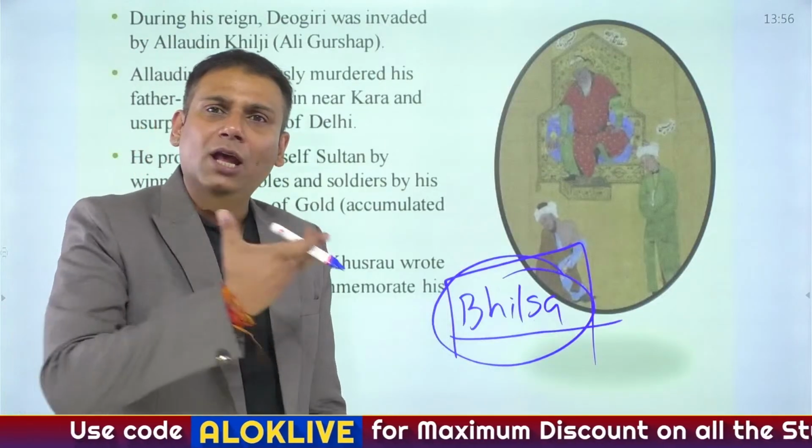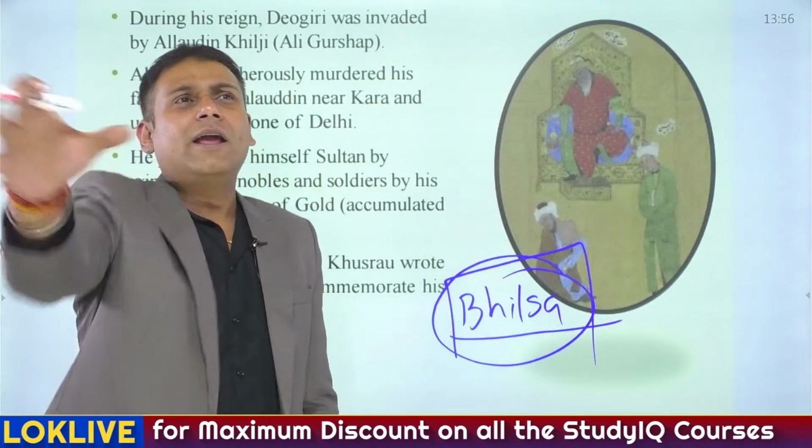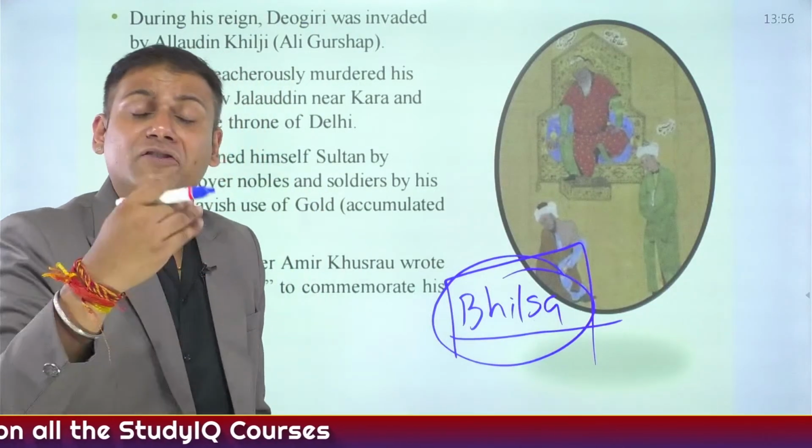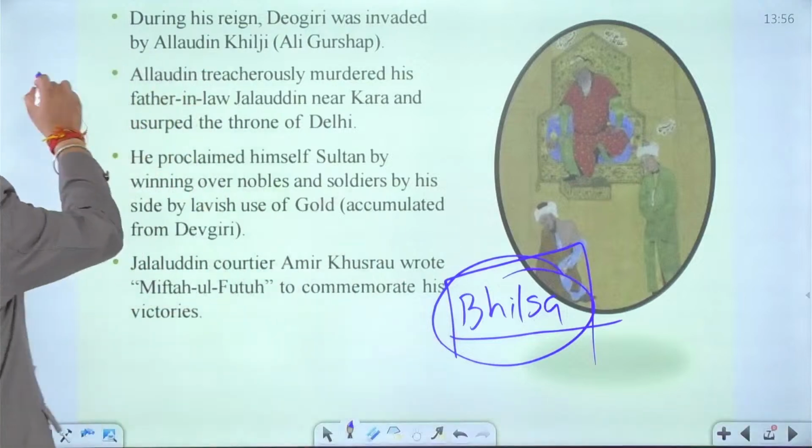As I have told you, Jallaludin Khilji's leniency was taken very lightly by the people. And one such person who took the leniency of Jallaludin Khilji quite lightly was Siddhi Maula.